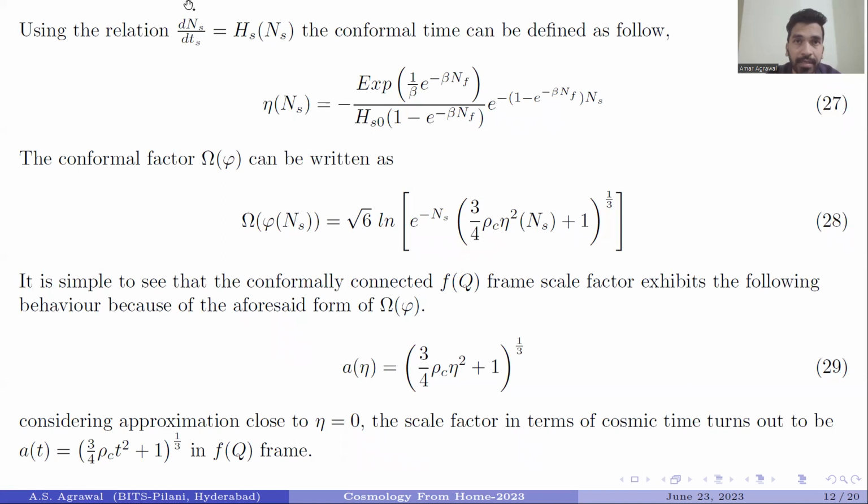Now, using this relation, one can easily get this conformal time equation, which is represented in equation 27. And we are also considering this conformal factor, so that we can produce the scale factor in the FOQ frame. It is simple to see that the conformally connected FOQ frame exhibits the following behavior of the scale factor in conformal time. While we are considering the approximation as eta is close to 0, one can easily get the scale factor as (3/4 rho_c t^2 + 1)^(1/3) in the FOQ frame.